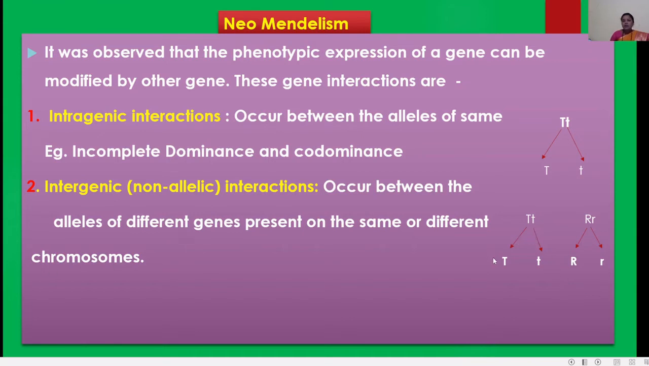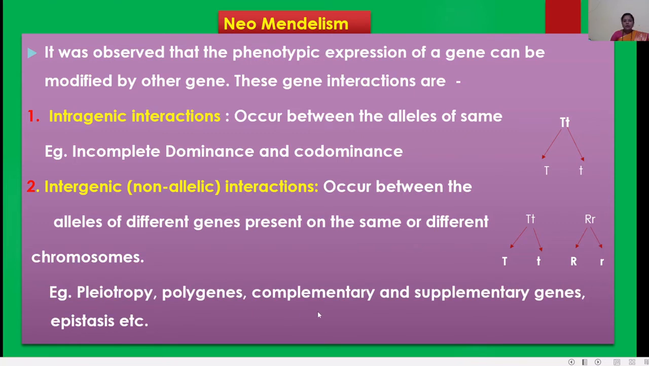So here we get different chromosomes, or we can say different alleles. For example, pleiotropy, polygenes, complementary and supplementary genes, and epistasis. These are the examples of intergenic interaction.